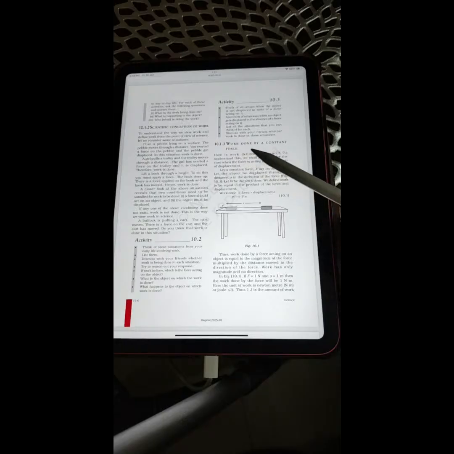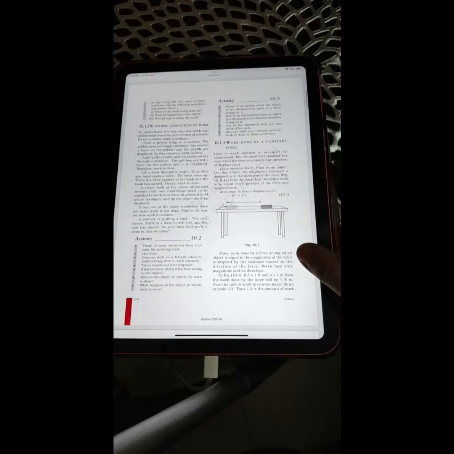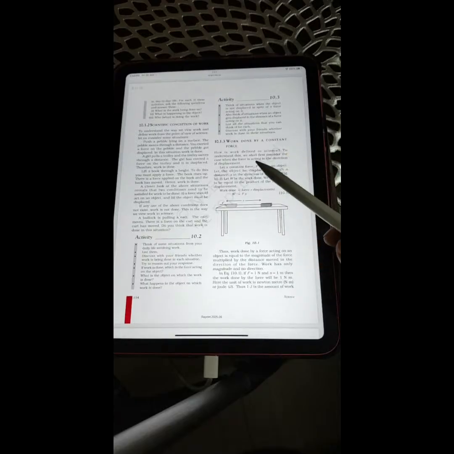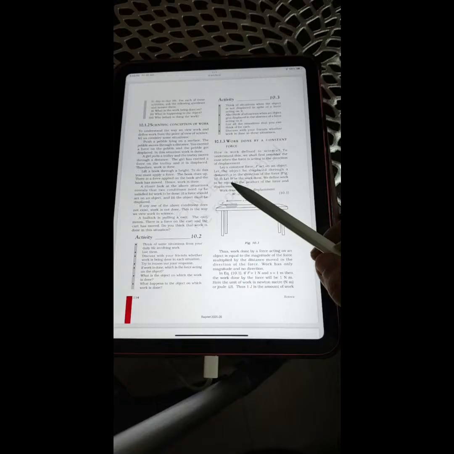10.1.3, Work done by a constant force. How is work defined in science? To understand this, we shall first consider the case when the force is acting in the direction of displacement. Let a constant force F act on an object. Let the object be displaced through the distance S in the direction of the force. Figure 10.1. Let W be the work done.